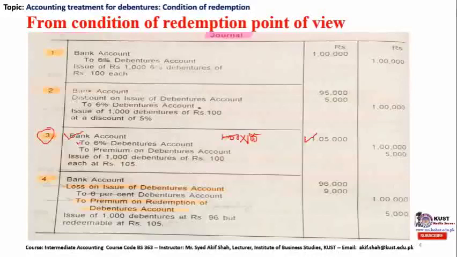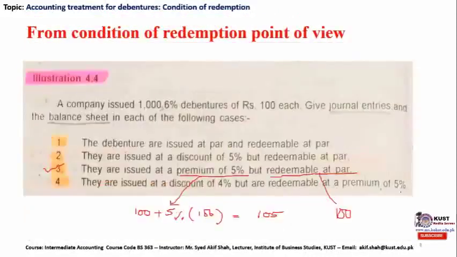Subsequently, the company's liability will be to the 6% debenture account, only 1 lakh rupees. The reason is the condition says that the company is going to redeem its debenture at par value. So 100 multiplied by the total number of issued debentures, which are 1,000.